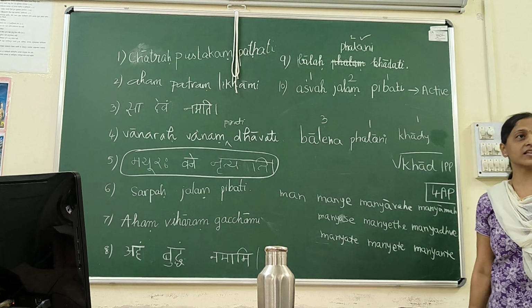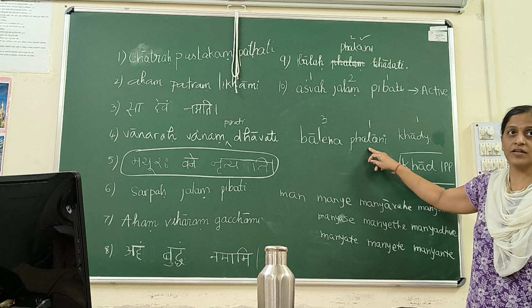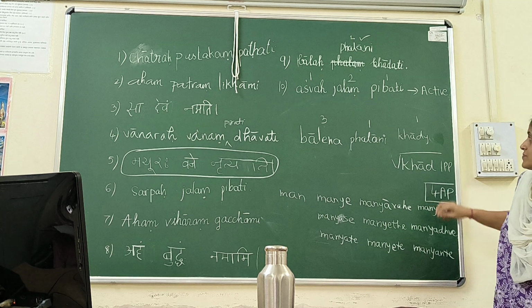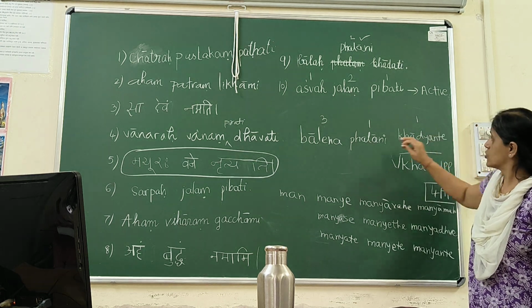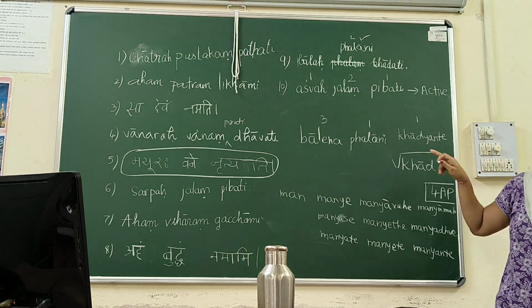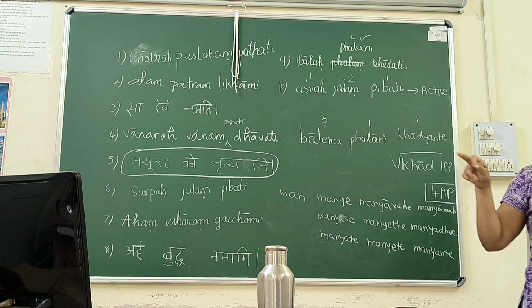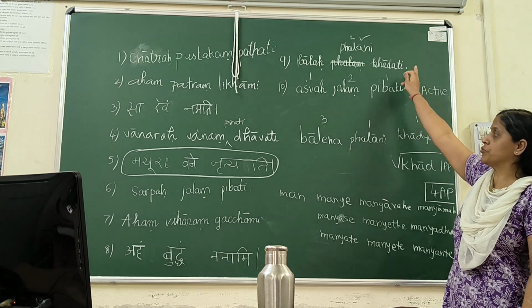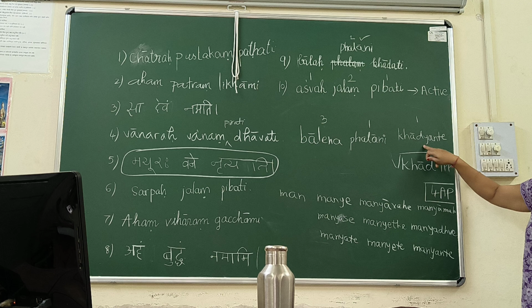We have to change khadyate, because phalani is 3rd person plural. That means we have to add khadyante. So, balena phalani khadyante. That is the correct sentence. Balaha phalani khadati in active will change to balena phalani khadyante.